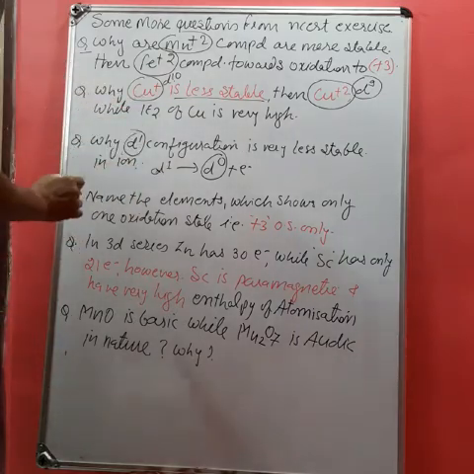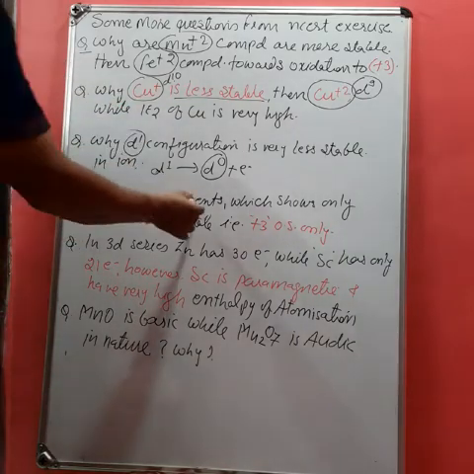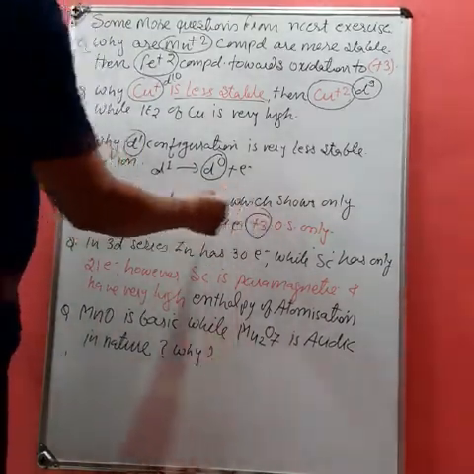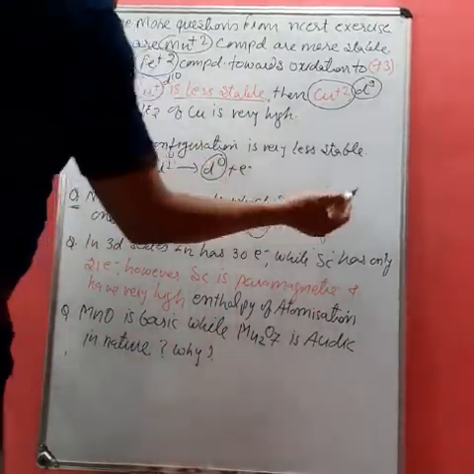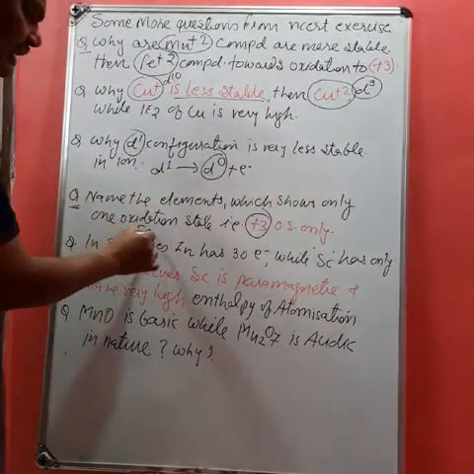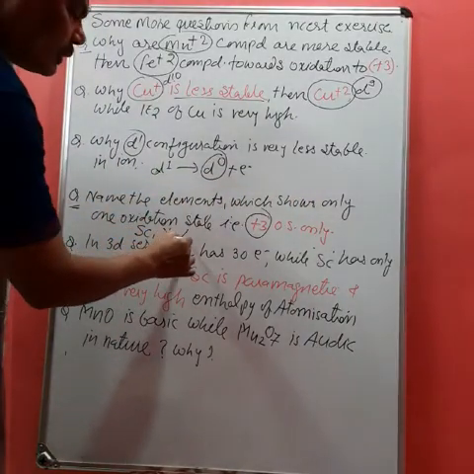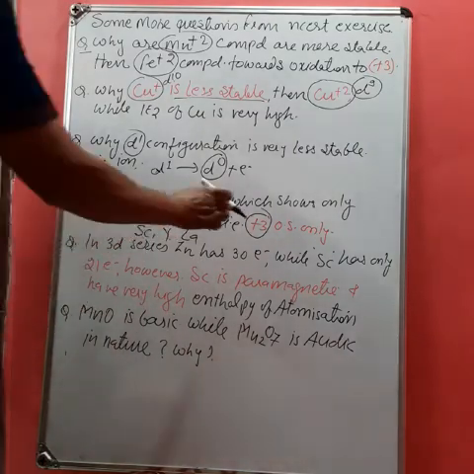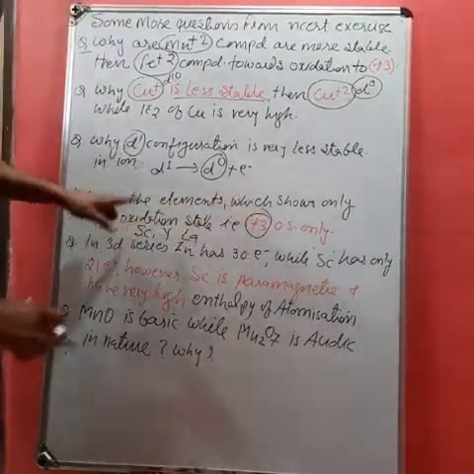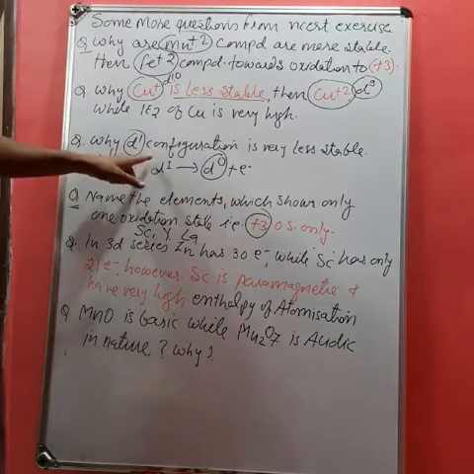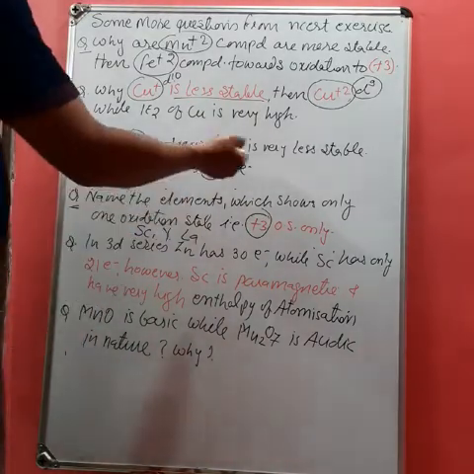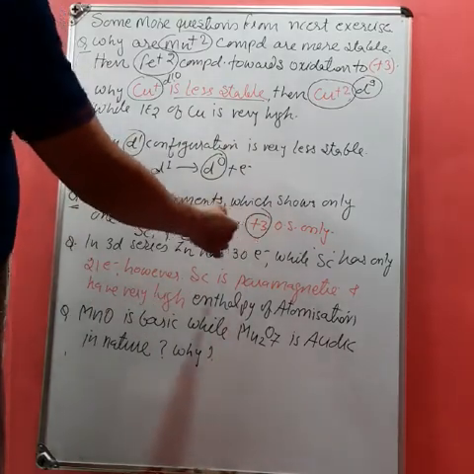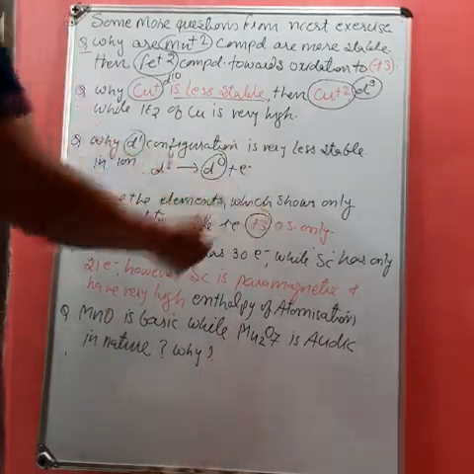The same question is, name the elements which show only one oxidation state, that is the +3 oxidation state only. So which are these? These are scandium, yttrium and lanthanum. Their configuration after becoming +2 is d1, but in the d1 ion form they are less stable. Therefore they readily release one more electron and get oxidized very easily to form the +3 oxidation state.